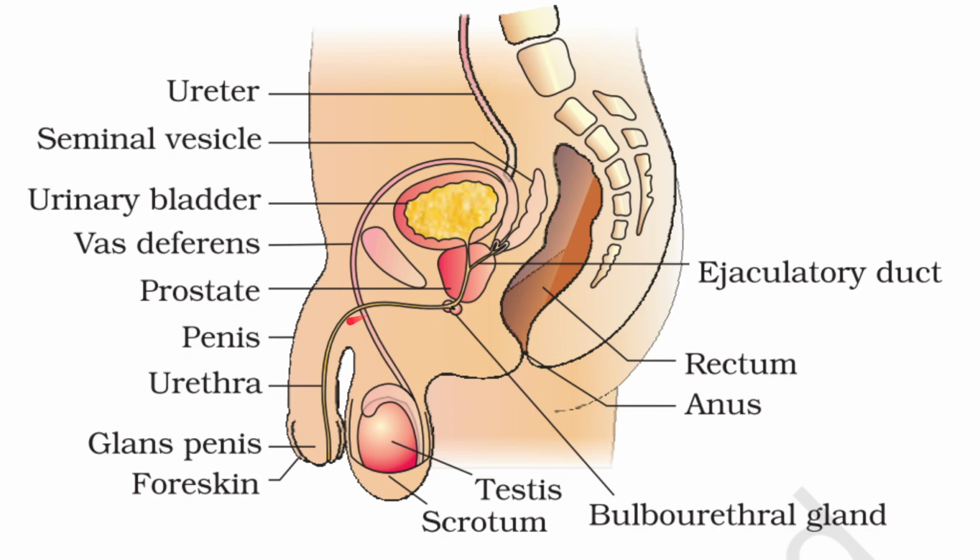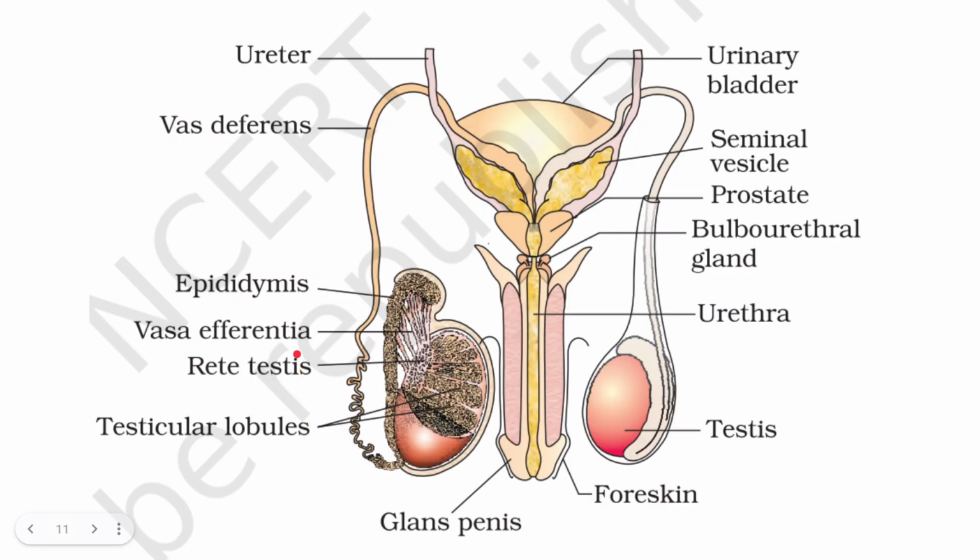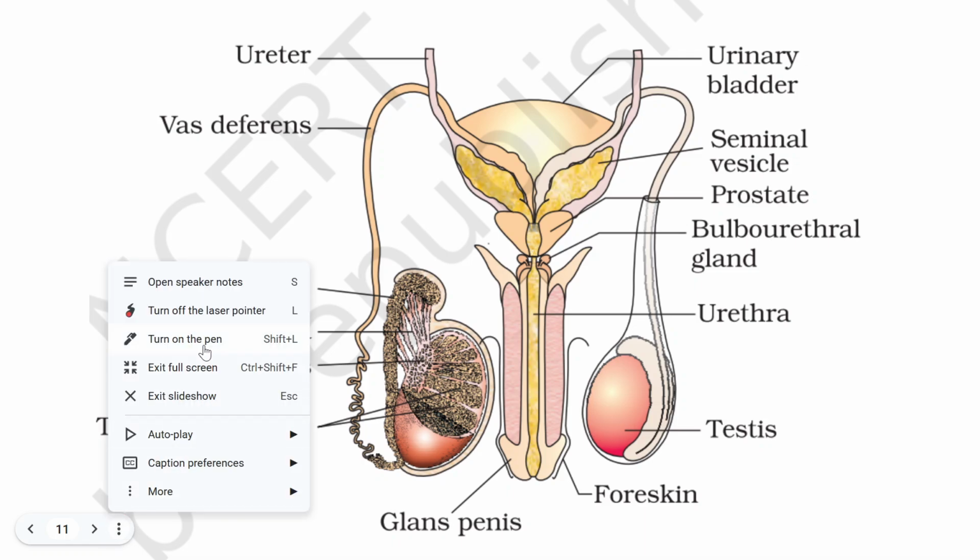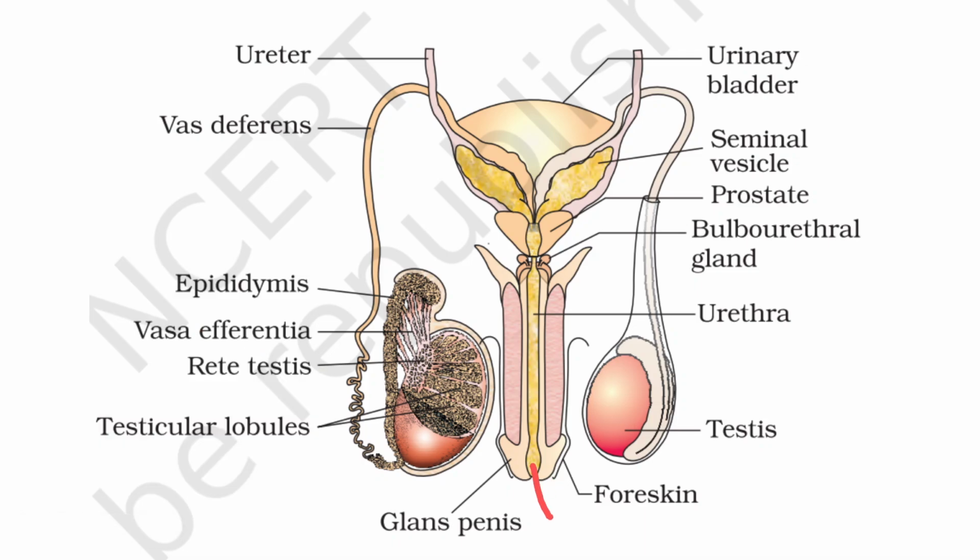Next it is going to pass through the external genitalia, that is the penis. So let us see here. This is the urethra. The structure surrounding the urethra, that is erectile tissue, will be present. It is covered by skin and other things. All of these together are what we call the external genitalia, that is the penis. The opening of the urethra is called the urethral meatus. That is given in NCERT but not mentioned here. This enlarged end of the penis is called the glans penis, and this is covered by a skin called foreskin or prepuce. This we have to know.